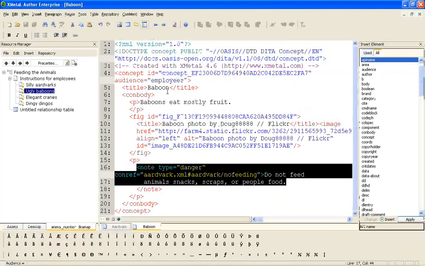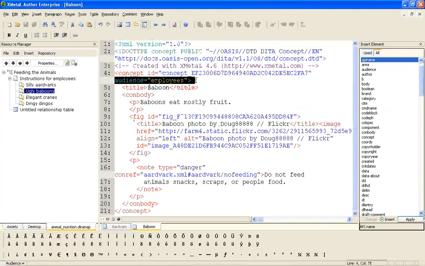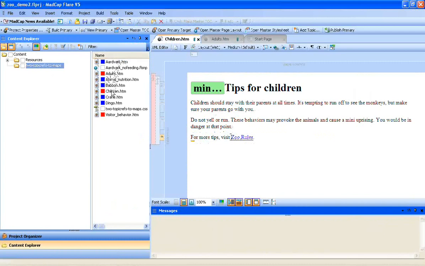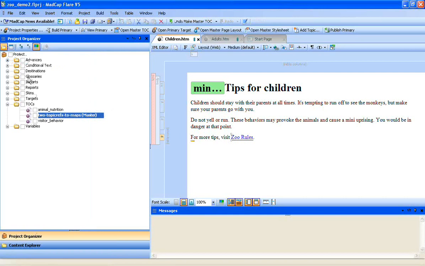So let's take a look here, and oh, how convenient. Somebody asked me about conditional text, which is what I want to talk about next. So conditional text on the XML side, let's take a quick look at it. In XML, you typically would use attributes to specify an audience. So for example here, I have a concept, which is the baboon concept, which is a topic, which has an audience of employees. So this is an employee-only topic. And so I have audience equals employees.